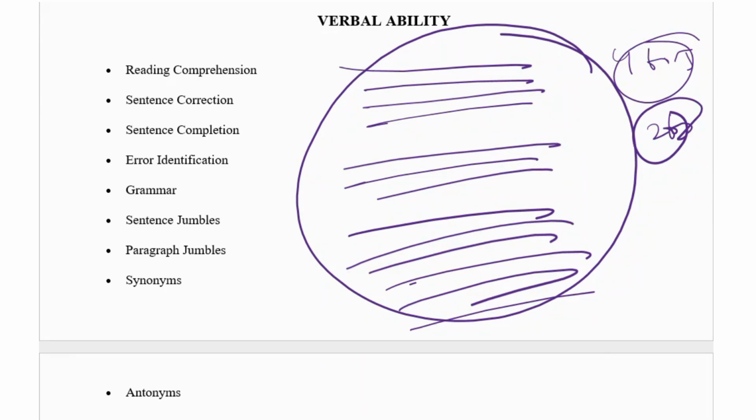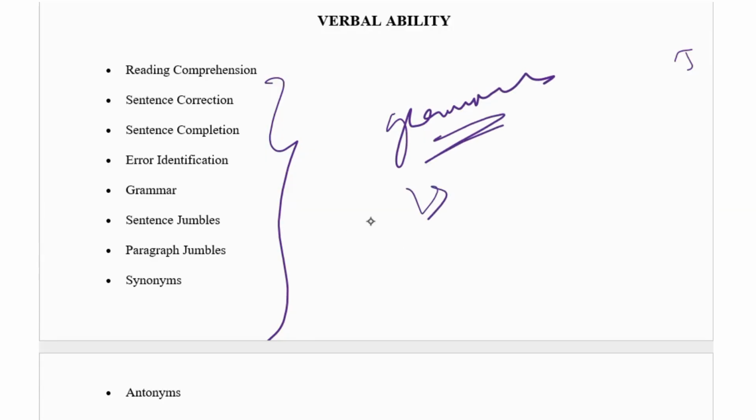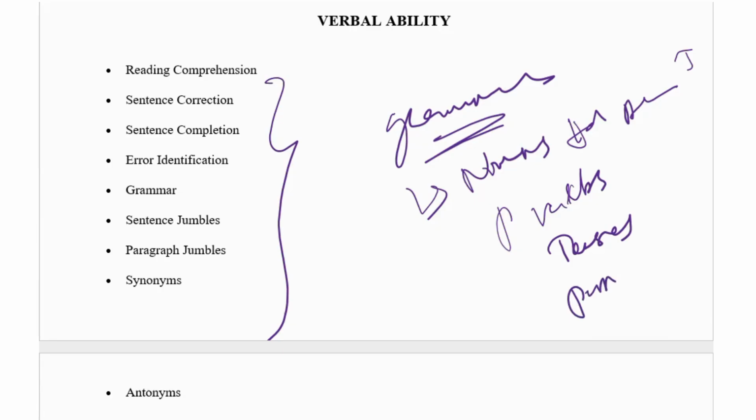Okay, then sentence correction, sentence completion, error detection, error identification, grammar, sentence jumbles, paragraph jumbles, synonyms, antonyms. So these are very important. When you get an idea of these, if you know the grammar, meaning nouns, adjectives, adverbs, pronouns, prepositions and articles, and there are a lot more in grammar, verbs, tenses, passive, active. If you know all these, then you can easily handle verbal ability.